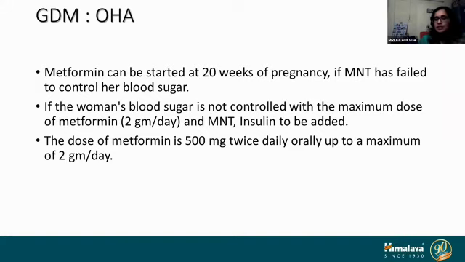Before 20 weeks, if with medical nutrition therapy the sugars are not under control, or the patient comes with very high sugars like more than 200, then you have to start with insulin first hand only. You won't wait for MNT.